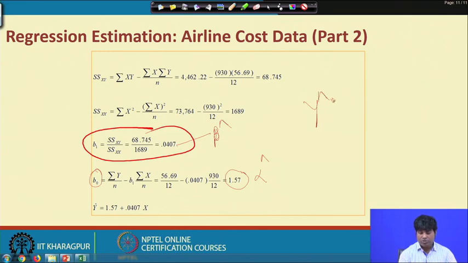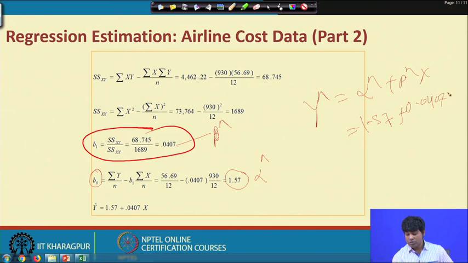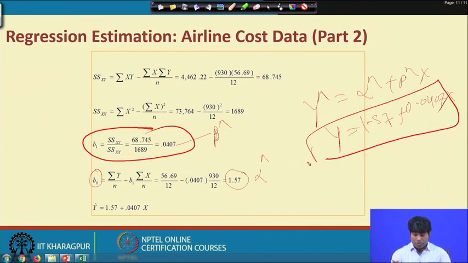Obviously, our estimated equation is y hat equal to alpha hat plus beta hat x. Now alpha hat is coming here 1.57, plus the beta coefficient is coming 0.0407, and that times x. So, this is the estimated equation, or estimated line, and for that you can now predict y with respect to x, because alpha is now known and beta is now known. Of course, they are constant, whatever the values of x, and that too to predict y.